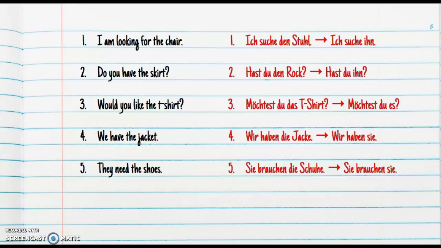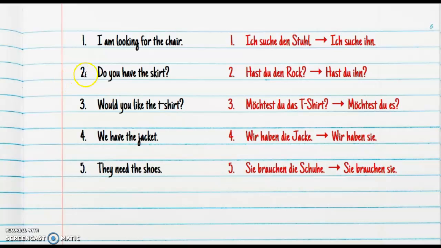I first wrote them out exactly how they are, and then I replaced them with the pronouns. So I'm looking for the chair, change that to ich suche den Stuhl, and because it's den Stuhl, to put it in pronoun form I would just say ich suche ihn. Instead of saying I'm looking for the chair, I'm saying I'm looking for it, but it has to reflect the masculine accusative.